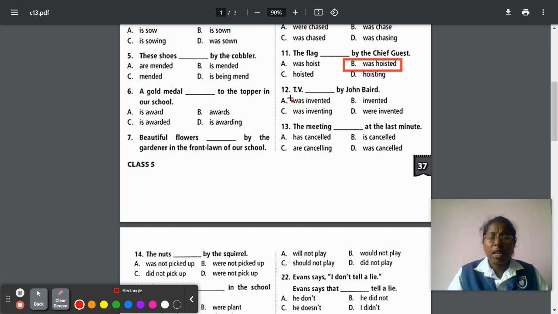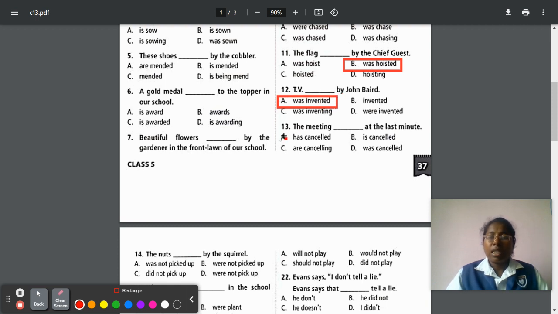Next, question number 12. TV dash by John Bell. So invent is the verb. So while converting into past tense, invented. So TV is a singular one. So was invented. Option A, was invented, is the correct answer.